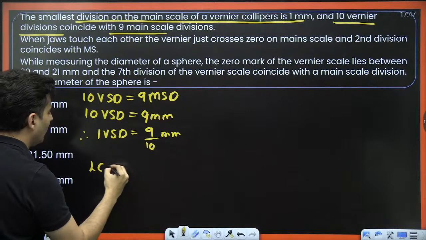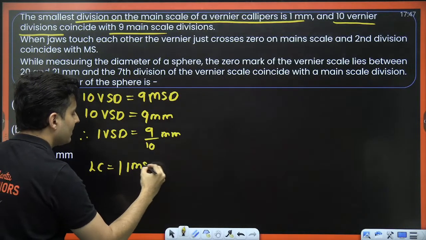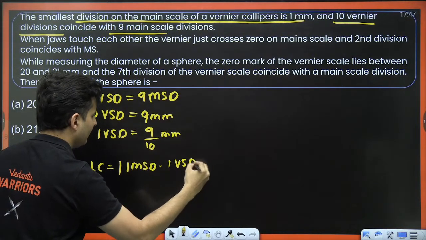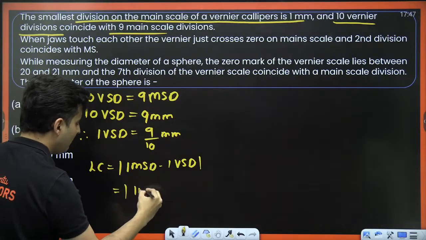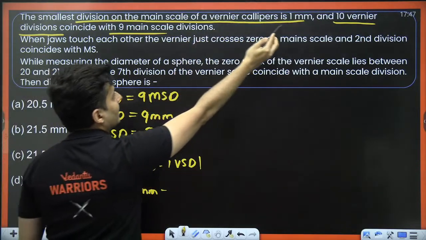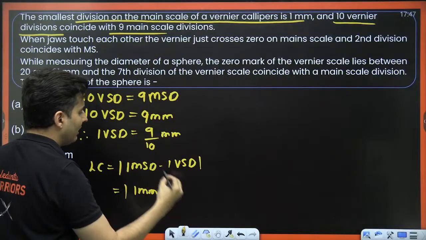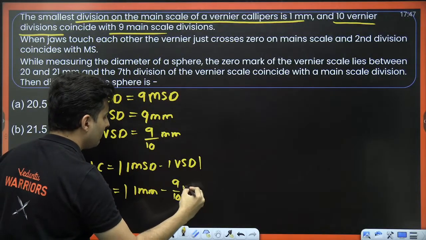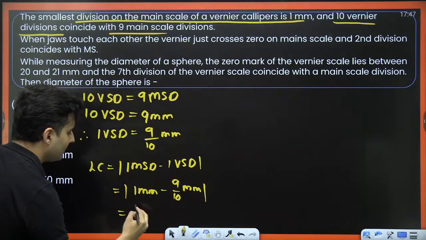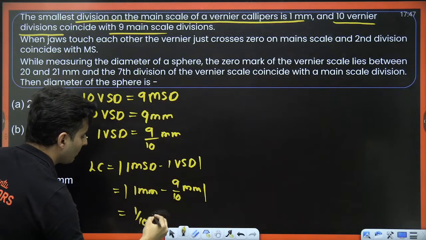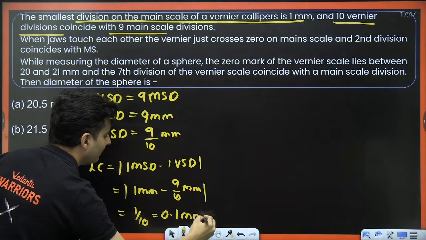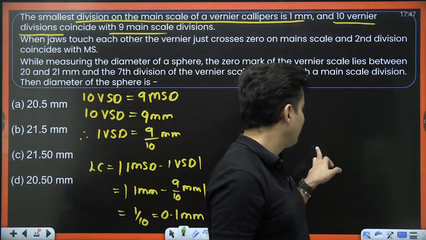So the least count, which is 1 main scale division minus 1 vernier scale division: 1 millimeter is 1 main scale division, and 1 vernier scale division is 9 by 10 millimeters. So I will get this as 1 by 10, which is 0.1 of a millimeter.